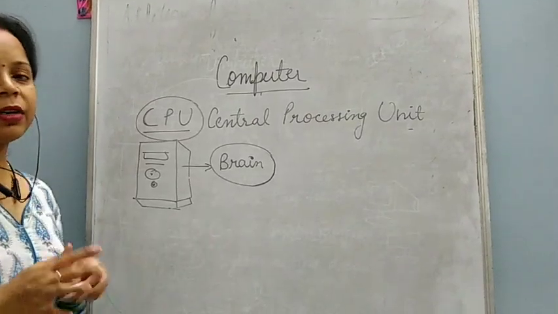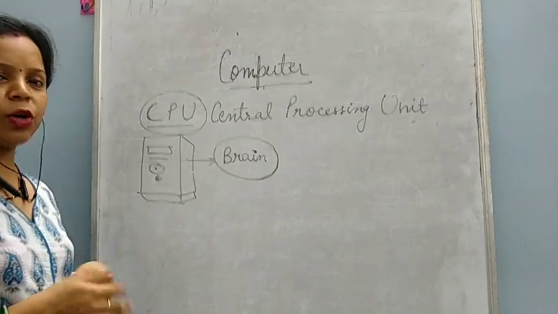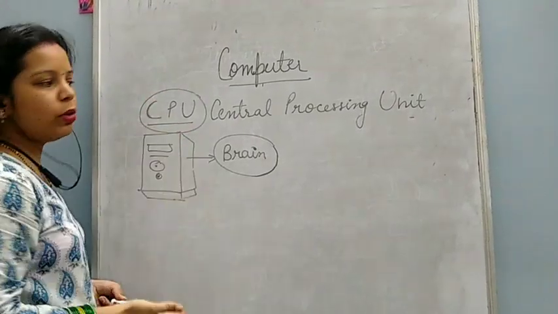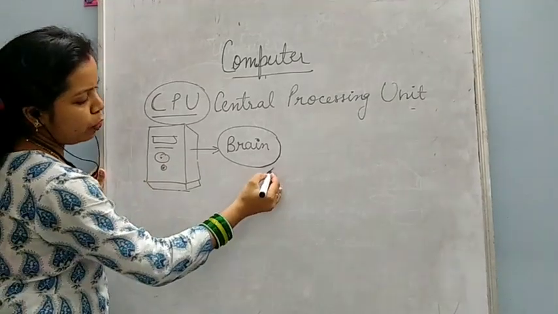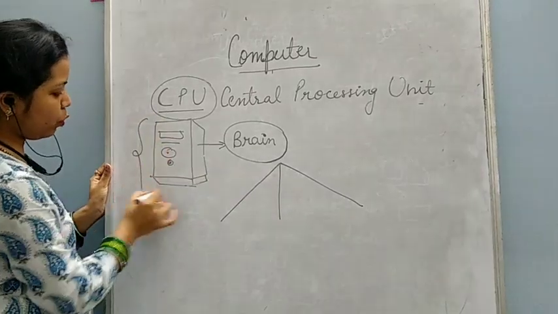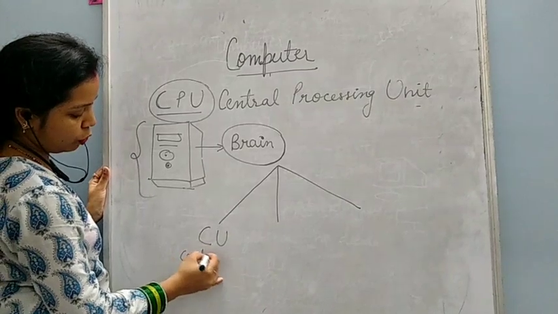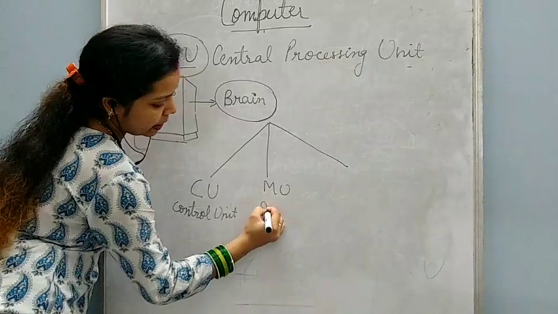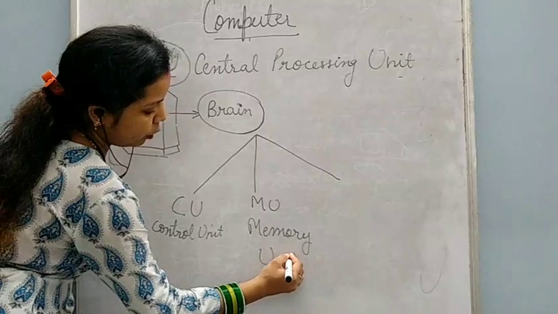Whatever work we do on computer, like you are listening music in computer, playing games in computer, or any work you are doing in computer, it is controlled by this CPU. That's why it is known as brain of computer. This CPU is divided in 3 parts. CU, that is known as control unit. MU, that is known as memory unit.